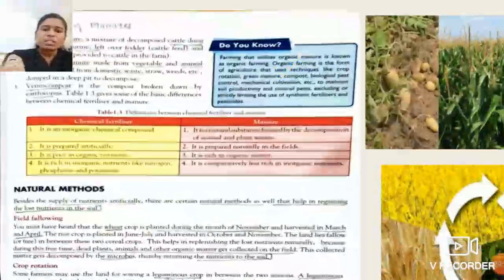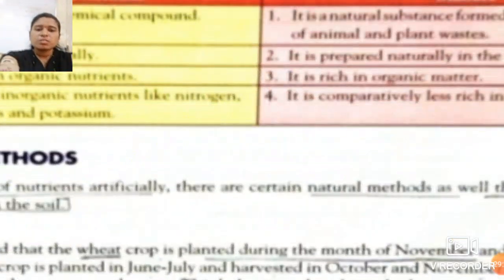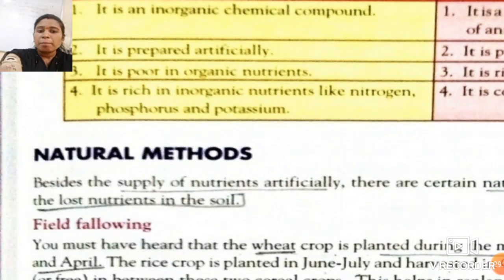Now students, there are certain natural methods. See over here. Besides the supply of nutrients artificially, means for getting a better crop or for getting crop nutrients, we add certain nutrients into the soil. So these nutrients are added artificially, means we can supply these nutrients by adding them into the soil.